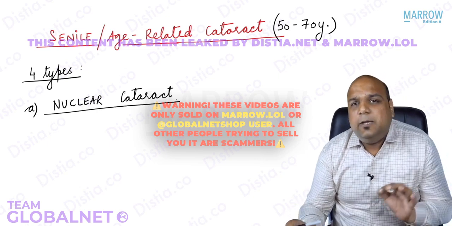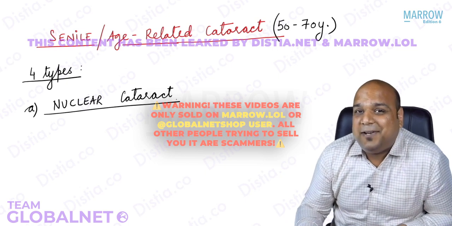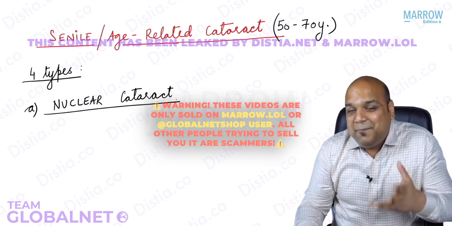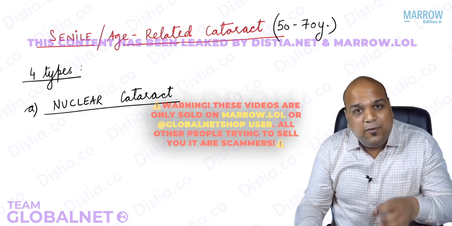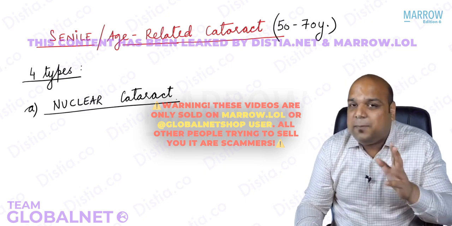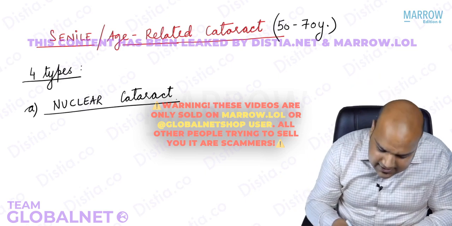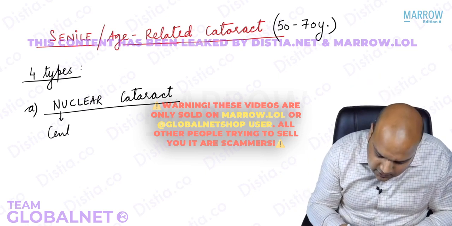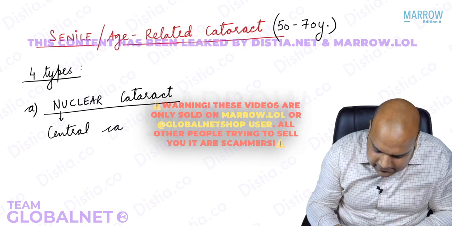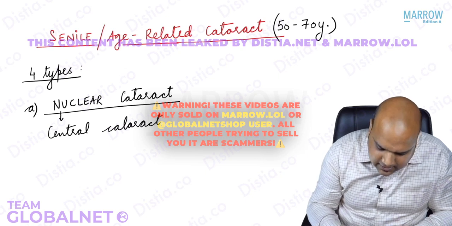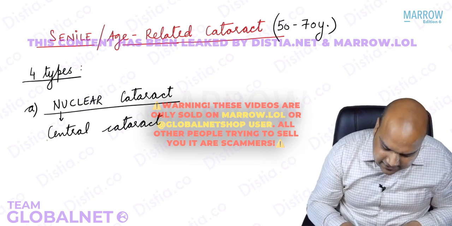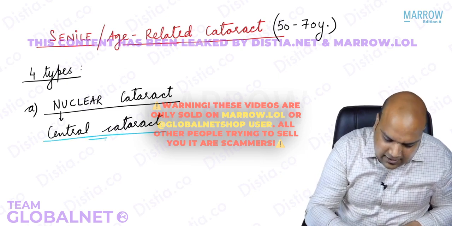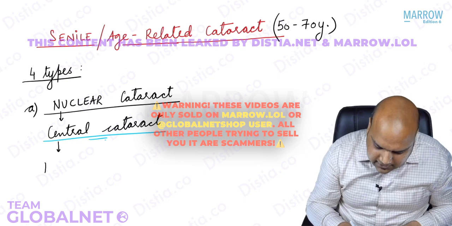As soon as I say nuclear cataract, what comes into your mind? What am I talking about? Nuclear. Yes, I am talking about the nucleus of the lens. That means I am talking about which part of the lens, the center part or the peripheral part? So can I say nuclear cataract is also central cataract? Because it is occurring in the nucleus or the center of the lens.